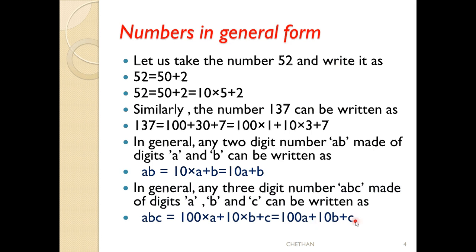So 100A plus 10B plus C. This is the general form for a 3-digit number, and this is the general form for a 2-digit number.